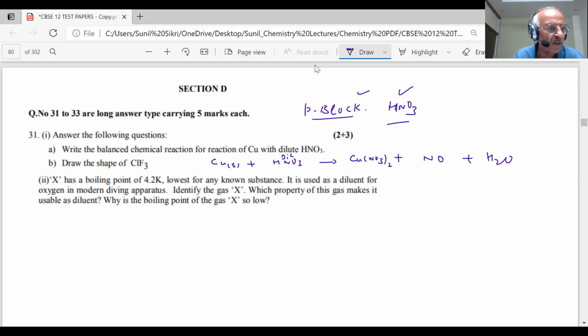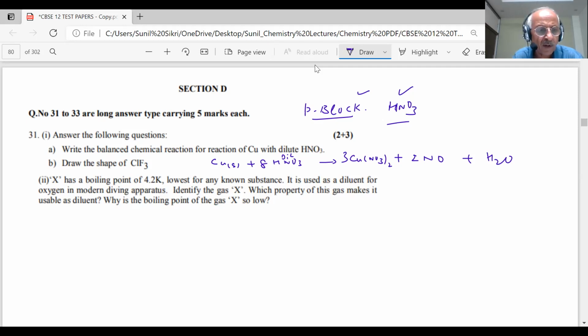So next remains, student, to balance it. How do you balance? You have 30 seconds, you can try this again. Balancing itself is a question for you, student, because he has written balanced, so we have to write the balanced equation. It will be something like this: copper nitrate, and you have 2NO. How many nitrogens are there? In this case, 3 Cu, Cu(NO3)2, 2NO. Then how much does it become?